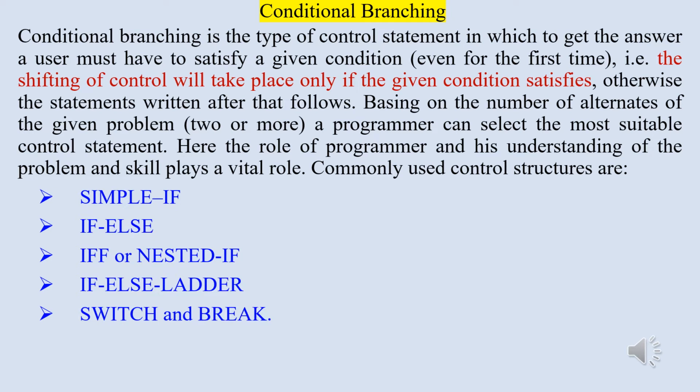Here I want to emphasize that a problem can be solved by using more than one control structure. But it is very important to understand which control statement is the most appropriate. The term most appropriate is a relative term which refers to selecting the control statement that meets the requirement of the user in the best possible manner with optimal use of valuable resources.